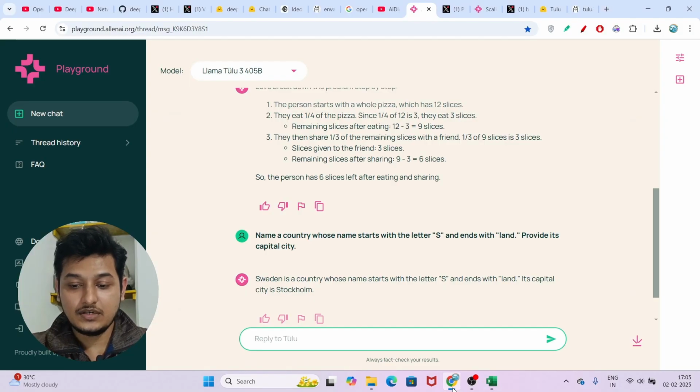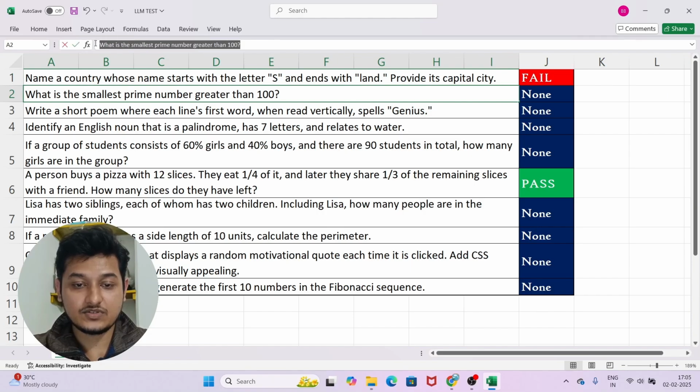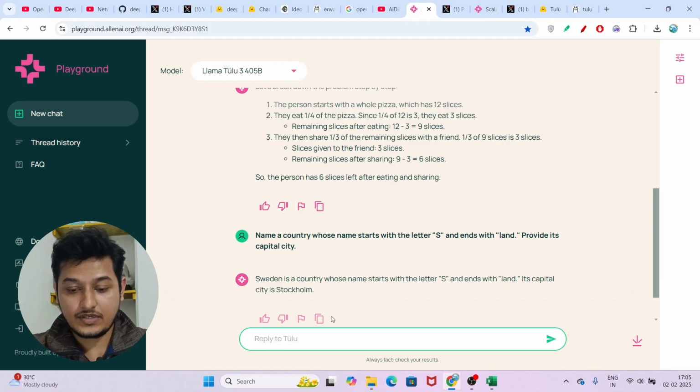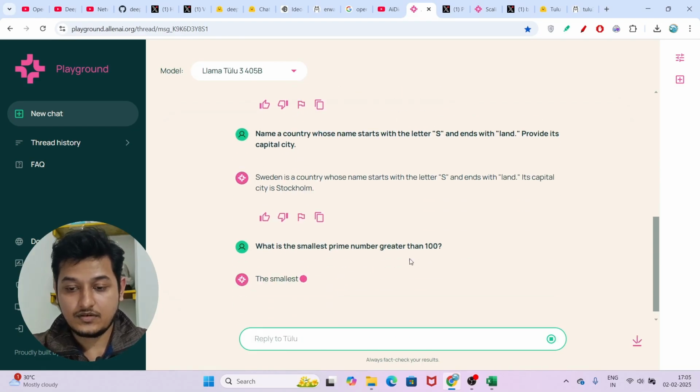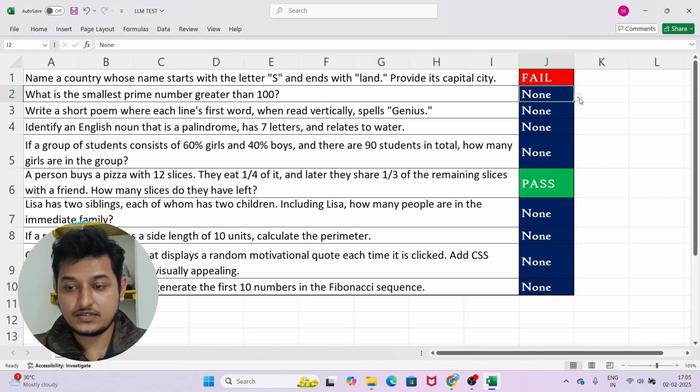Now I will test another question. Here you see the second question. This is a mathematics question: what is the smallest prime number greater than 100? Okay, so press enter. Now it should be 101. Here you see 101. I got the correct answer. I will mark it as a pass.